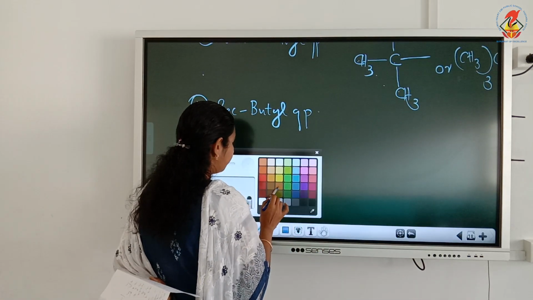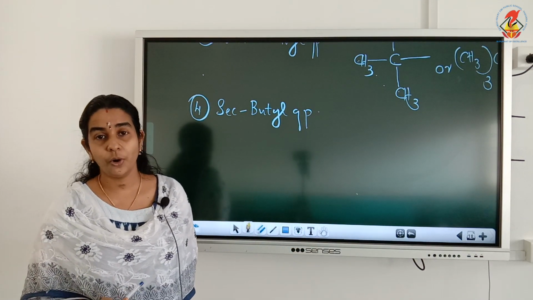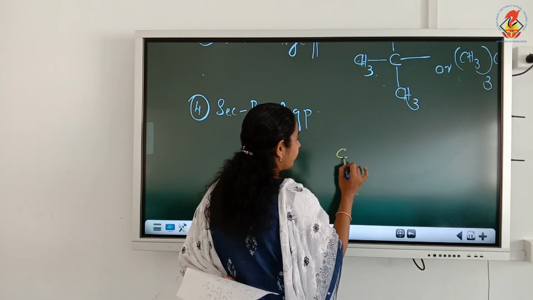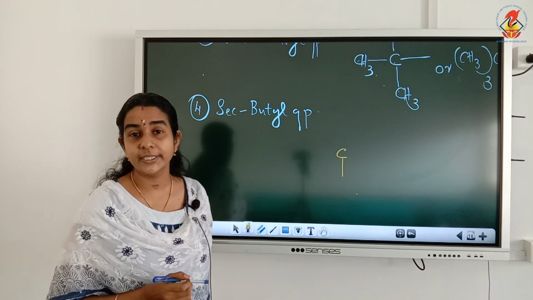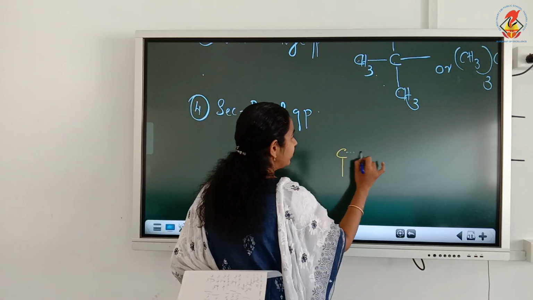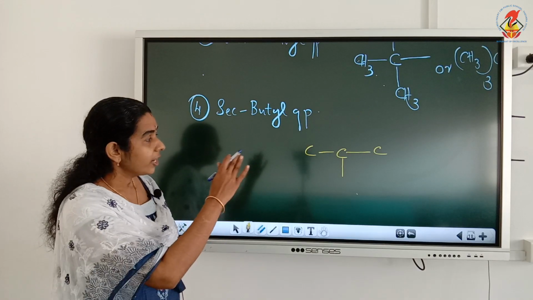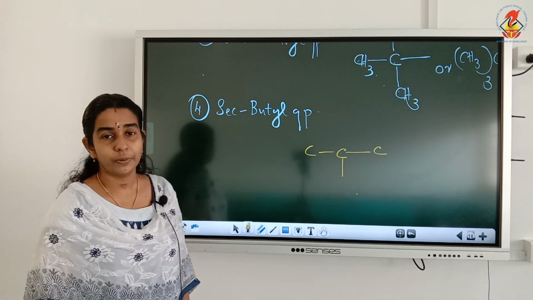Secondary butyl group means here free valency is on a secondary carbon. Secondary carbon means what? Free valency is on what type of carbon? Secondary carbon means the carbon which is attached to 2 other carbon atoms. But see the number of carbon atoms here. Now it has only a total of 3 carbon atoms, but it is a secondary butyl group, isn't it?